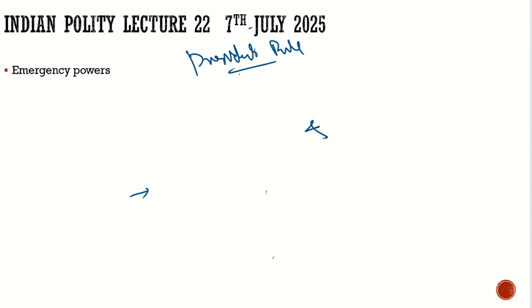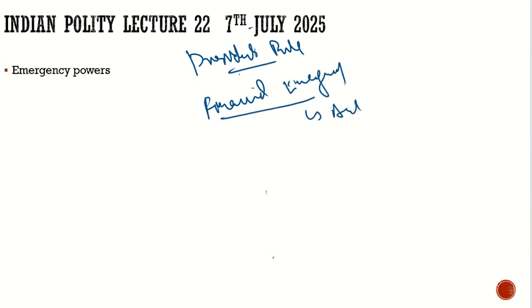There is a third emergency, which is called the financial emergency. It is under Article 360. How many times has this financial emergency been imposed in India? Was it imposed in the 1992 crisis, in 2008? No. The financial emergency has never been imposed in our country. So we don't know what will happen exactly if the financial emergency is imposed.